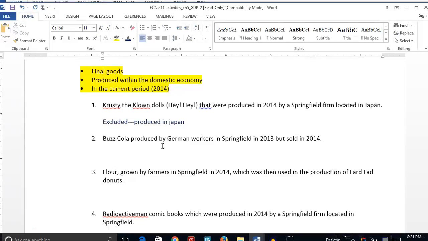Next, Buzz Cola produced by German workers in Springfield in 2013, but sold in 2014. So again, should this one be included or excluded in Springfield's 2014 GDP? Okay, if you said excluded, you are correct.